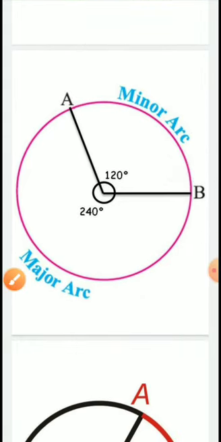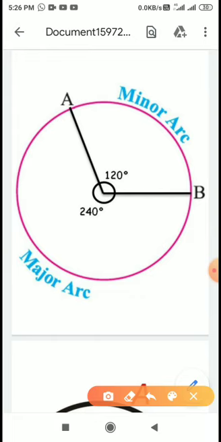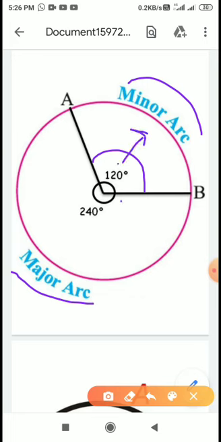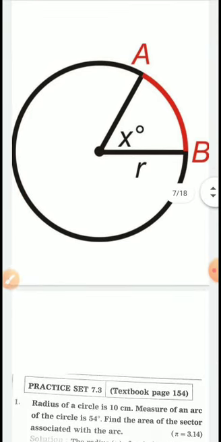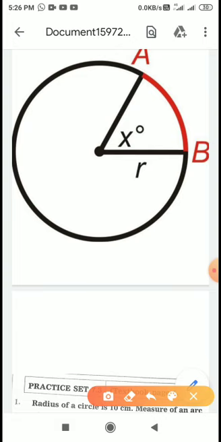Now here what is given? Major arc and minor arc. This also I have explained you earlier. Whenever this angle will be less than 180 degree, तो जिसके सामने 180 से कम वाला एंगल है वो होगा माइनर, और 180 से ज़्यादा है तो मेजर. And you can easily find out, जो बड़ा है वो मेजर, जो छोटा है वो माइनर. Similarly here one more example is given. The red part in this circle, the red boundary is the length of arc.